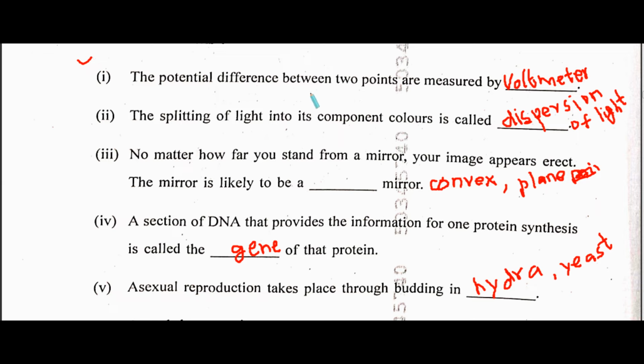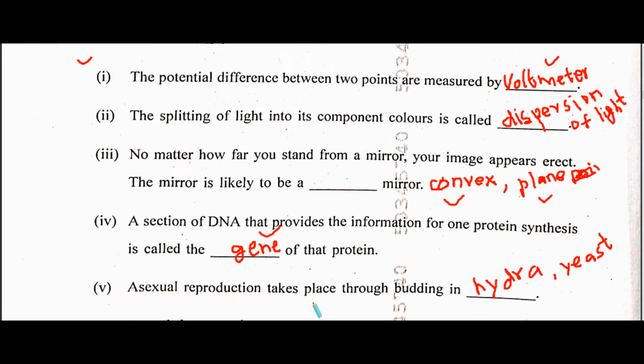The potential difference between two points is measured by a voltmeter. The splitting of light into its component colors is called dispersion of light. No matter how far you stand from a mirror, your image appears erect. The mirror is likely to be a convex mirror or a plane mirror. A section of DNA that provides the information for one protein synthesis is called the gene of that protein.